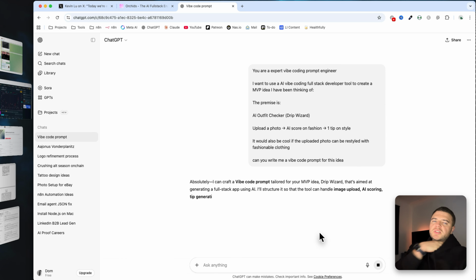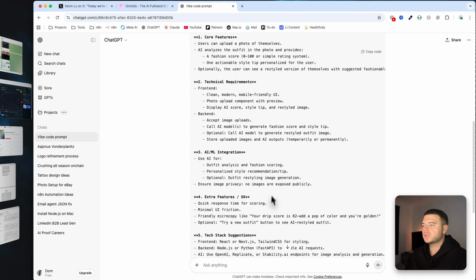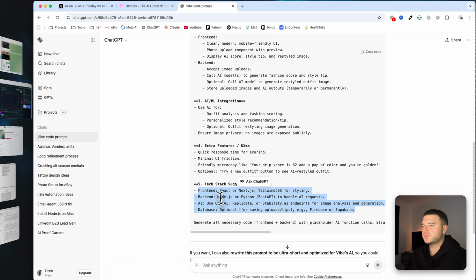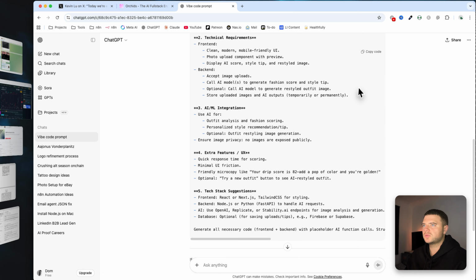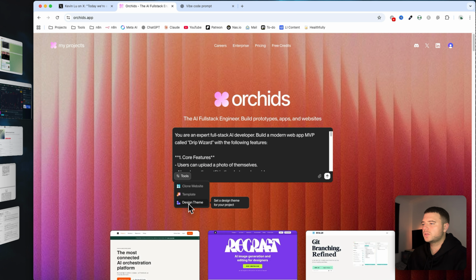I'm using the free version of ChatGPT, but cool. I mean, this is pretty hench, innit? I'm not a super nerd, so I don't really know much about all this stuff, but let's just roll with it and see how good this tool is. What options have we got? Open tools, clone websites, template, design theme. Now we want to go from scratch.